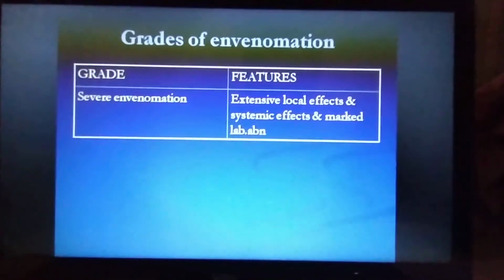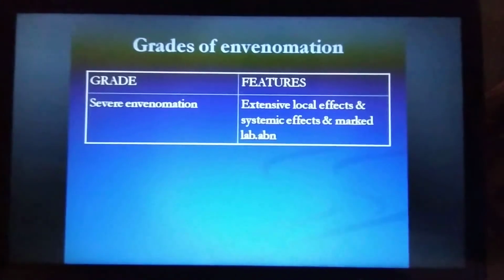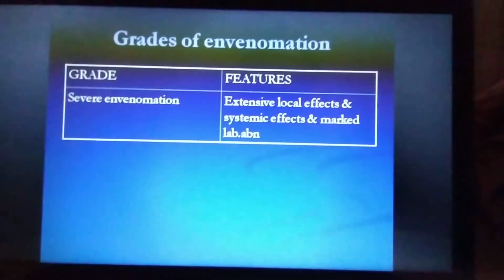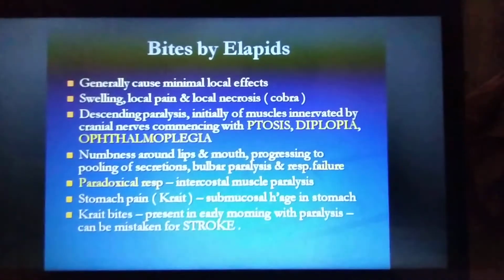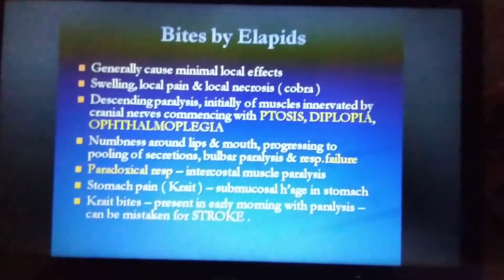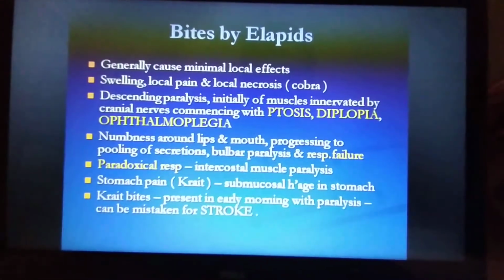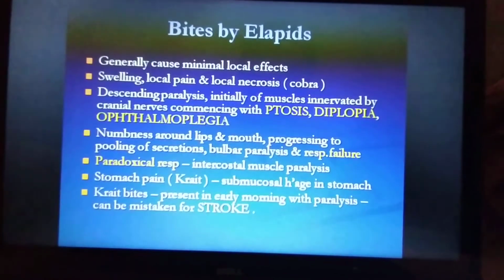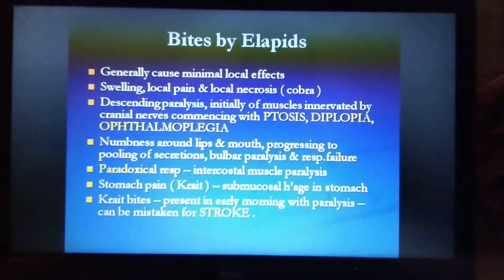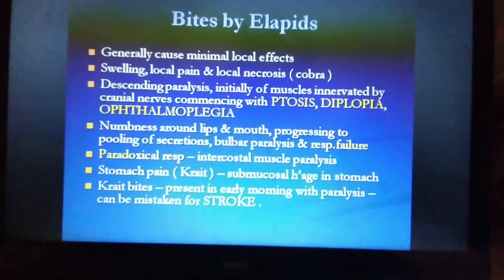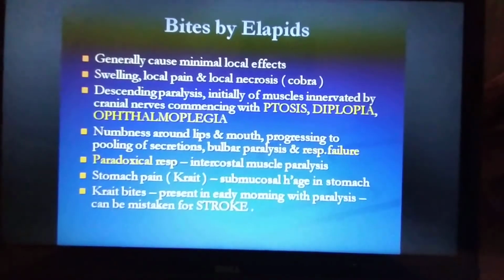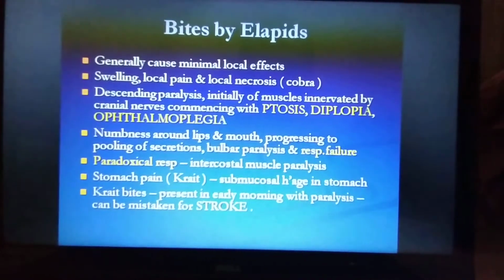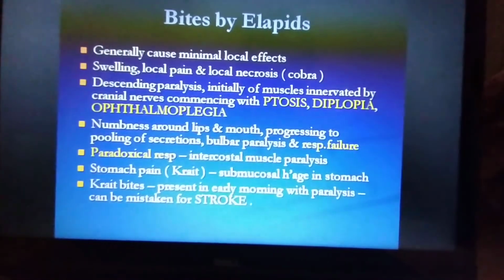Severe envenomation means extensive local and systemic effects are more commonly seen with severe envenomation bites. If it is a bite of the Elapidae family, that is a cobra or coral snake bite, it generally causes minimal local effect, except that swelling, local pain and local necrosis happen with the cobra.